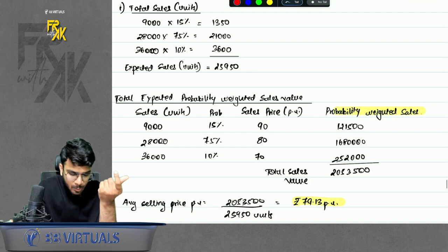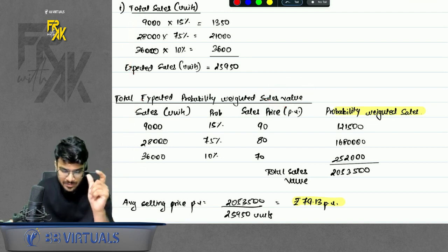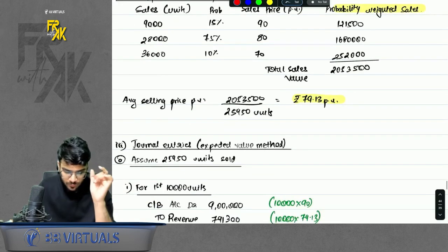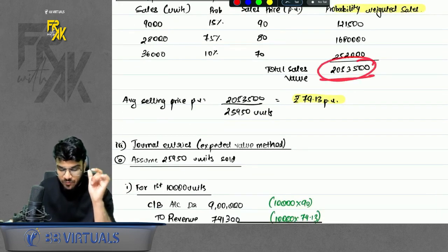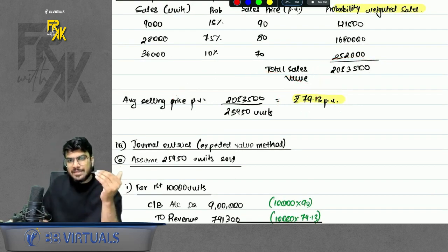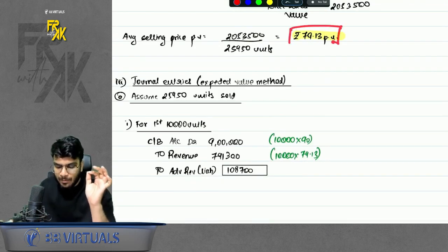So basically find the probability weighted sales and find the probability weighted sales value, that is sales units multiplied by the price per unit. You will get the sales value. Okay. So when you divide the sales value by the number of units, you will get the average selling price. You get to 79.13. So basically now how will you account for this? Just remember, how much money you receive doesn't matter. Revenue should be booked as per 79.13.